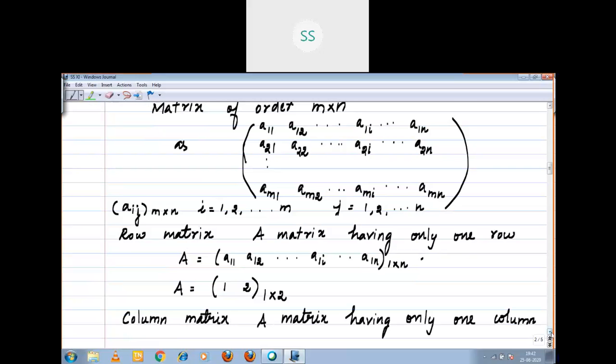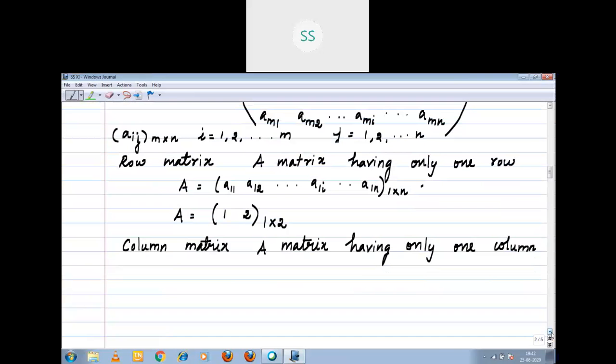Any alphabet, whatever alphabet you like, you can take. For example, B is equal to A11, A21, etc. Am1. That means m rows, only one column, right?